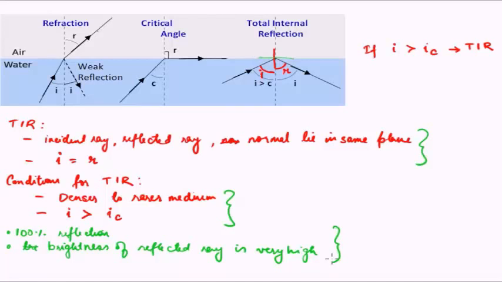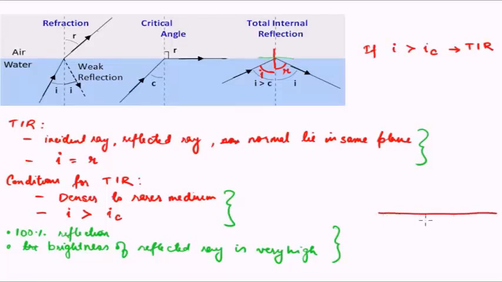Okay, now total internal reflection is manifested in real life in the form of a mirage. What is a mirage? A mirage is basically when you see the reflection of a tree or a car, even in the absence of water. What happens is, let me draw an image to illustrate it.